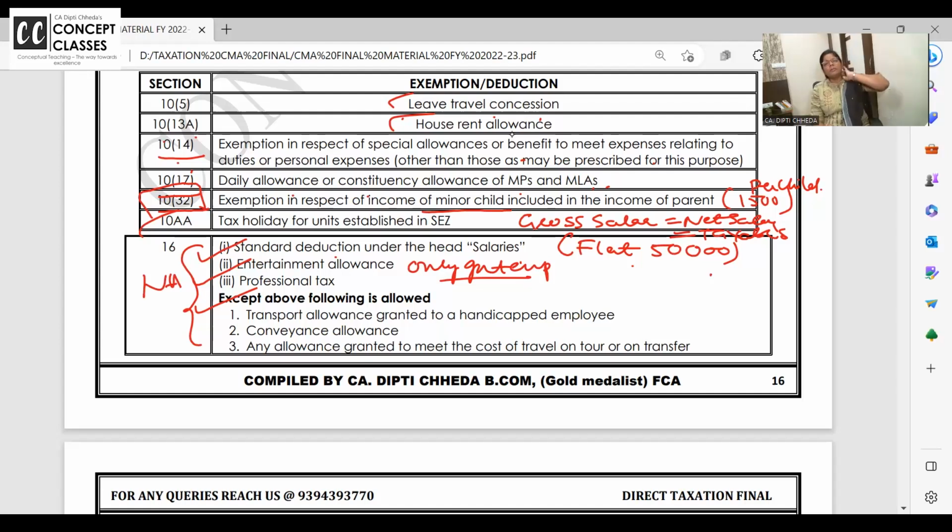Profession tax. You remember so many times we have heard people saying hamara gross salary toh 1000 rupees hai, but kaat koot ke haath mein 800 aata hai. So what is that kaat koot? TDS, PT. So profession tax, employee as well as employer all should pay under the Shop and Establishment Act. So PT, if profession tax is deducted by employer and paid, you get a deduction, but you will not get if you go for new tax regime. It's like, close your eyes and say in new tax regime, gross salary is equal to your taxable salary, no deductions.